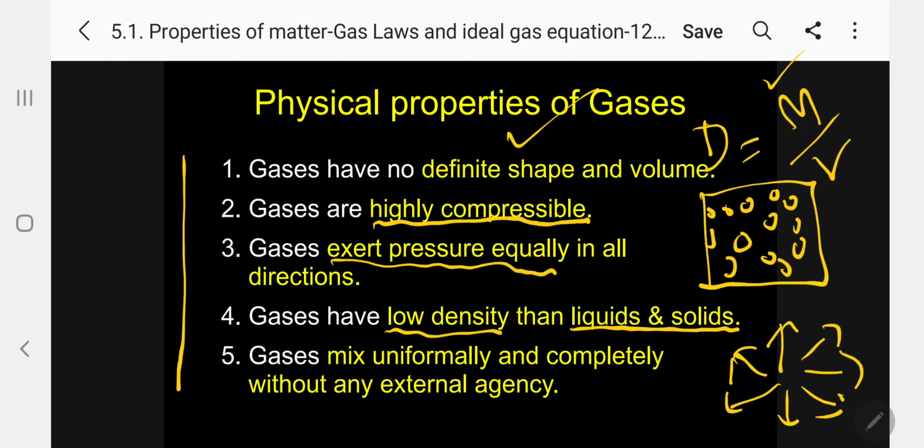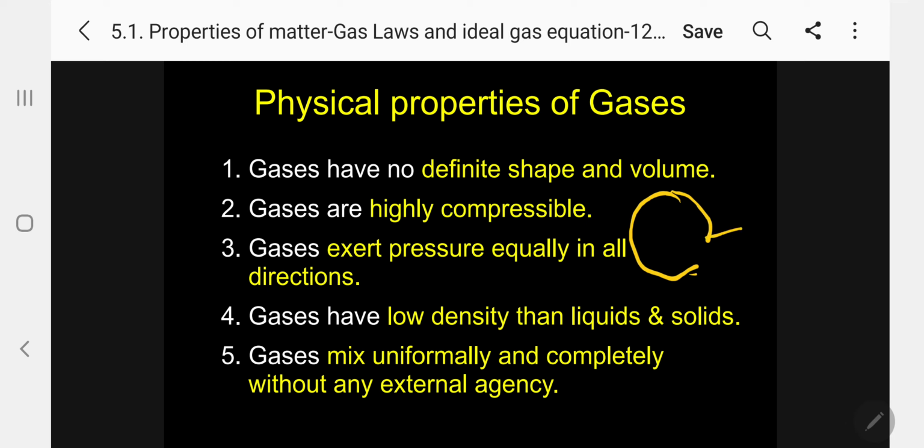Number 5, gases mix uniformly and completely without any external agency. Let me give you a simple idea. Suppose I have a container, a filled container, and in the same way another container.